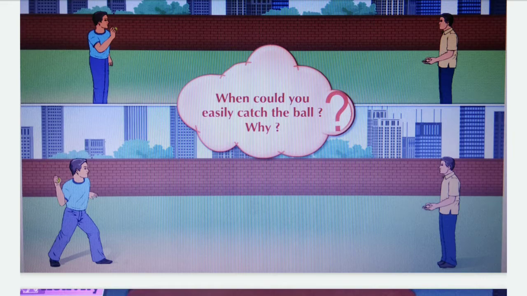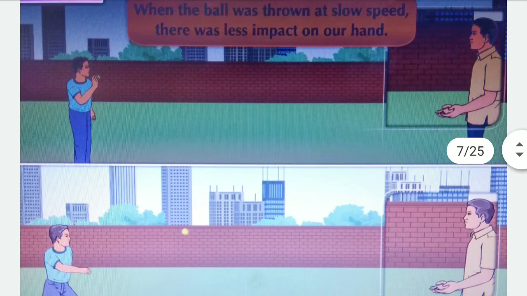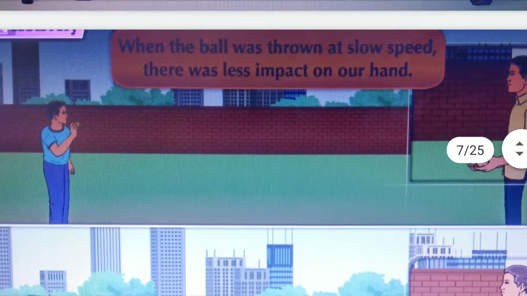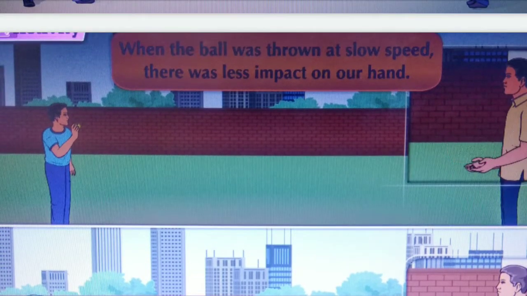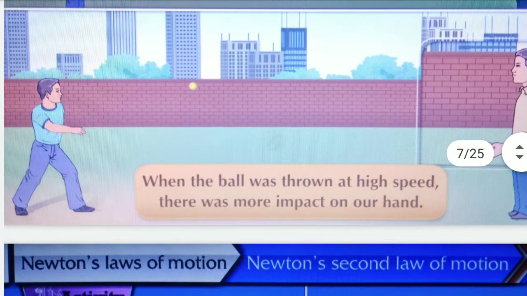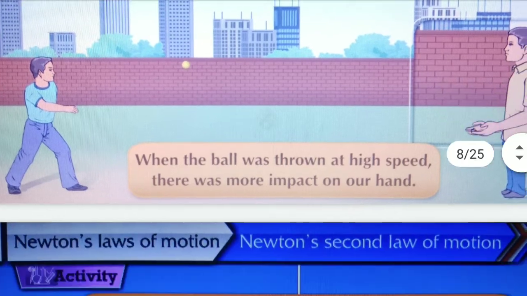When could you easily catch the ball? Why? When the ball was thrown at slow speed, there was less impact on your hand. But when the ball was thrown at high speed, there was more impact on your hand.